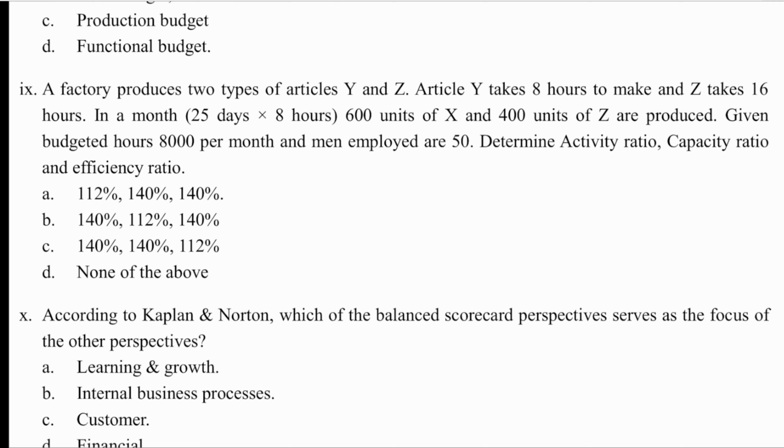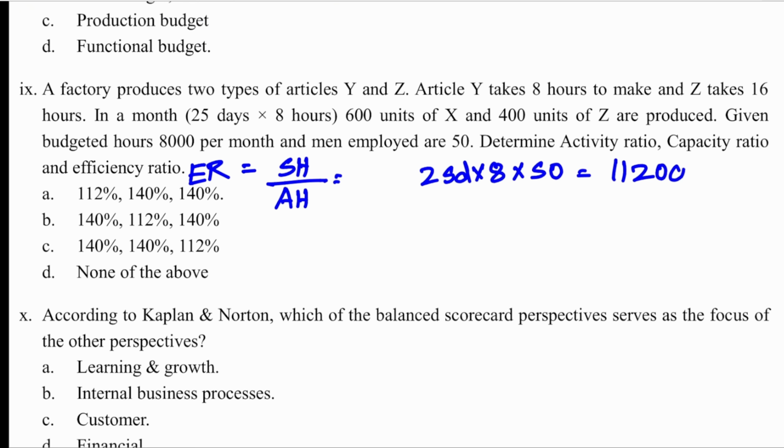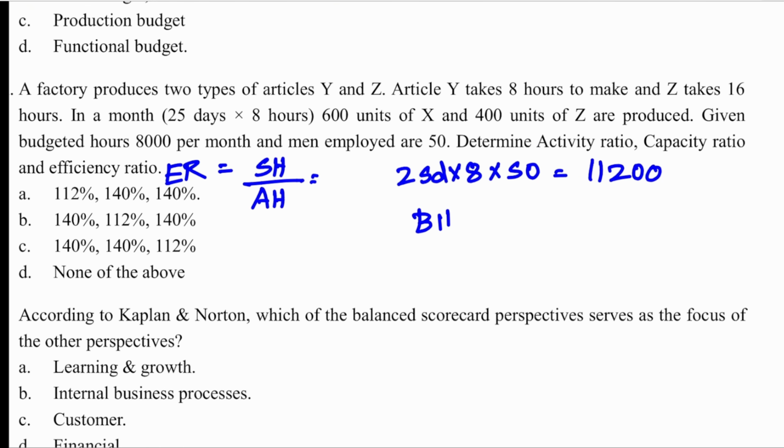So first one is activity, second one is capacity, third is efficiency. So let's calculate efficiency ratio. Efficiency ratio is given by formula standard hour divided by actual hour. What is the standard hour? Or you can also calculate, because standard hour calculation takes time. Instead of that, you can also calculate actual hours. So actual hours is 25 days into 8 into 50. So 10,000. Next, budgeted hour is anyway given, 8,000 hours.